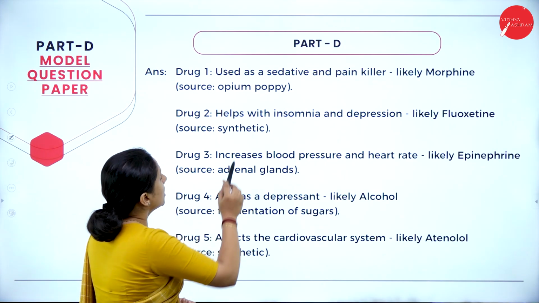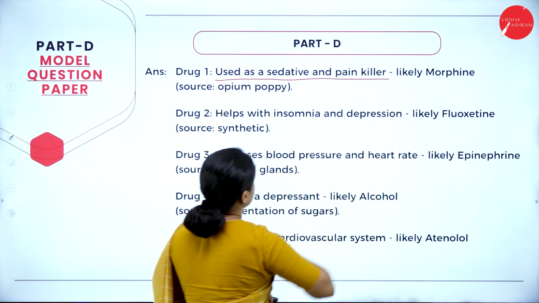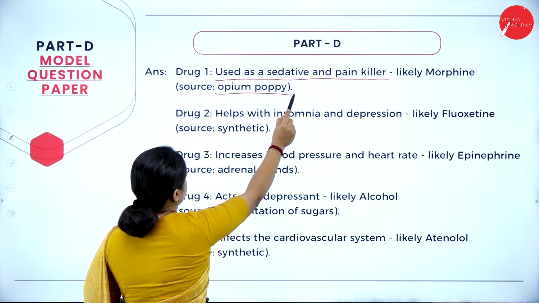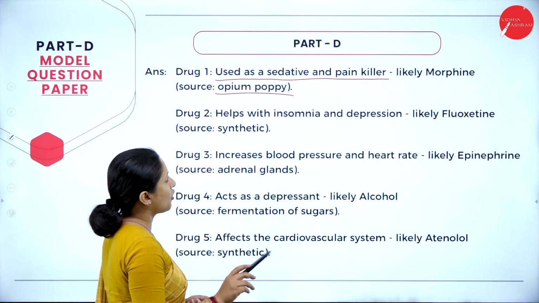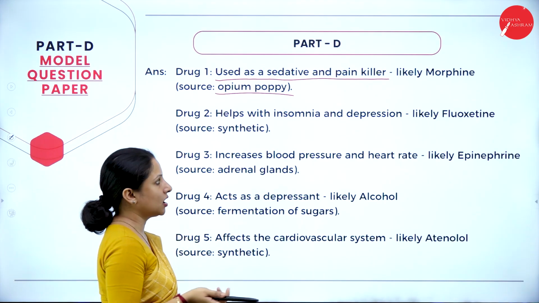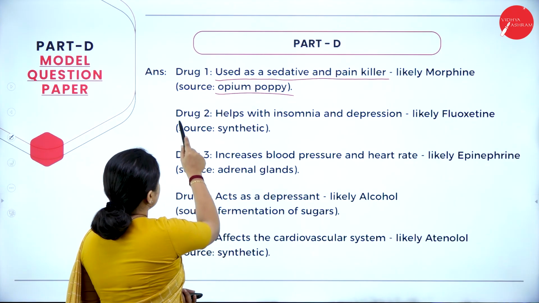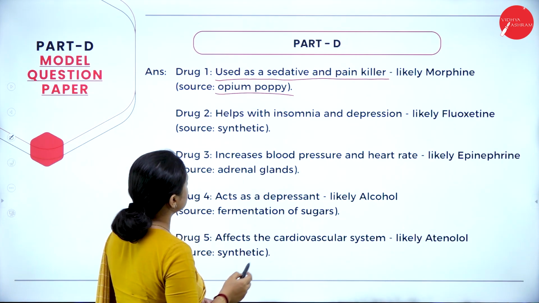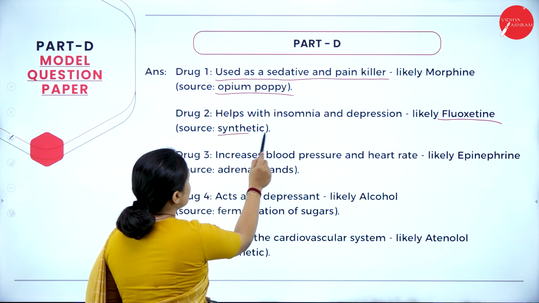So drug 1, it was mentioned on the bottle that it is used as a sedative and painkiller. So it is morphine. The source is opium poppy or Papaver somniferum. So the bottle should be named as morphine. Next, drug 2, helps with insomnia and depression. So it is fluoxetine. The source is synthetic.